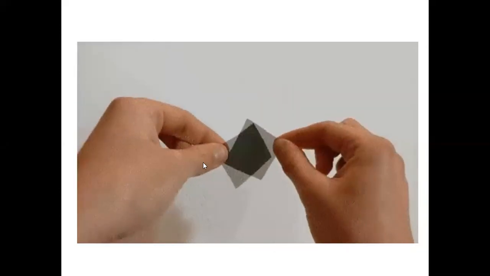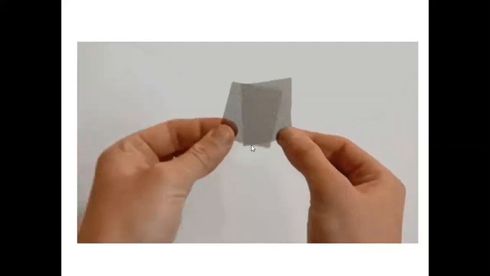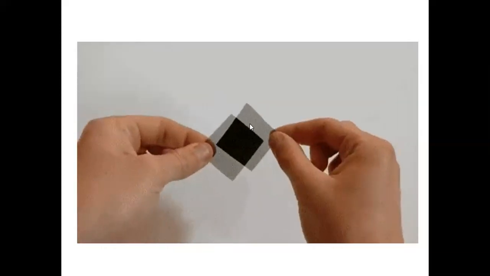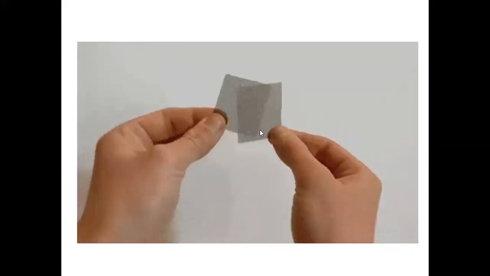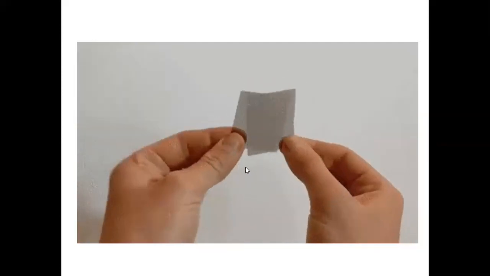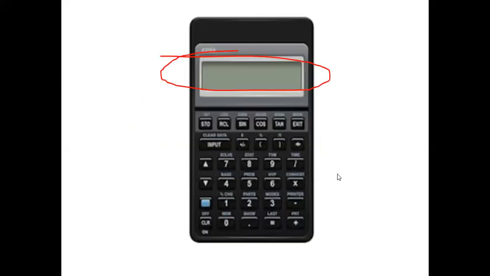Okay. So when the pass axes of the two crystals are perpendicular, no light comes out of it, right? When the pass axes of the two crystals are parallel, maximum light comes out of it. Of course, the intensity of light decreases, but still you get maximum light. And when they are perpendicular, the light coming out is 0. The reason is the same thing happened here. One crystal allowed the light to pass through parallel to its axis. But when the pass axis of another crystal is perpendicular, it has blocked those vibrations which are present here. So no light here. That is the situation.